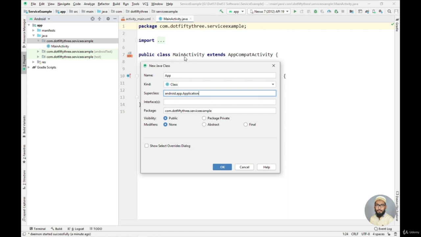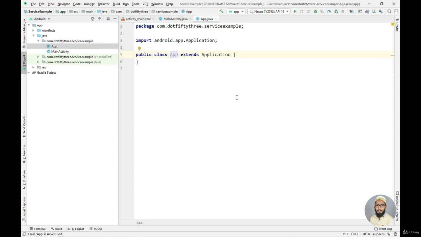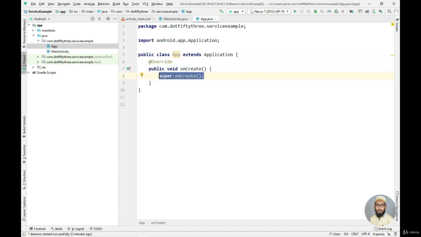Okay, so now let's just click on the okay, leave the other things as it is. So now my application class is created. Now as we all know, on the startup the method which gets called is onCreate. So I need to override the onCreate method here. So for doing that I will just simply say onCreate, and it will override the onCreate method for me.